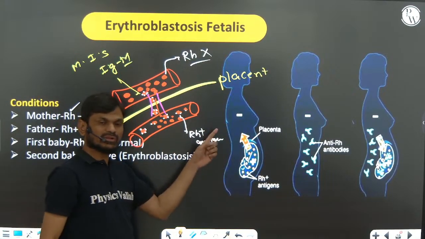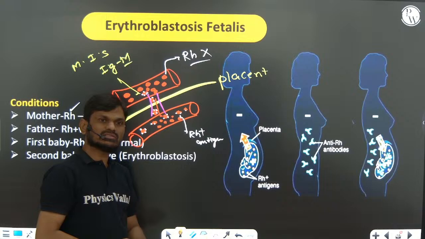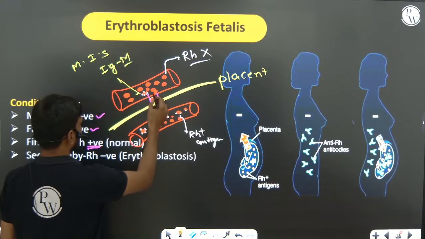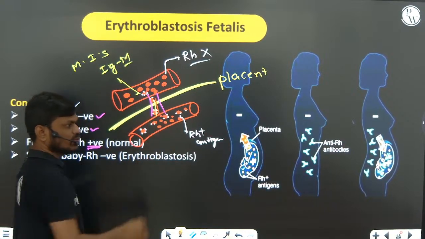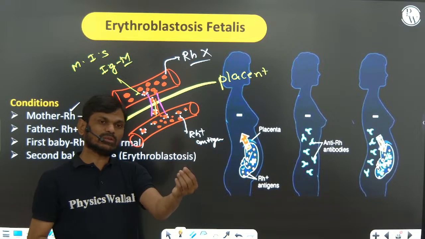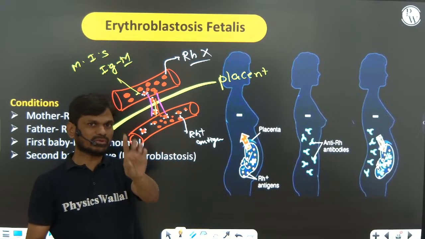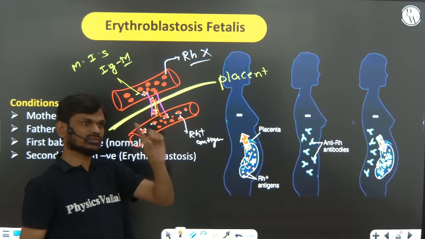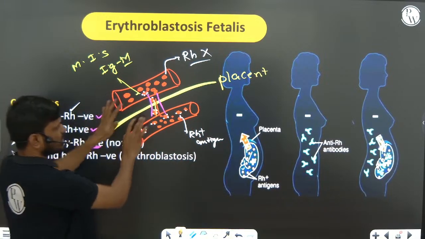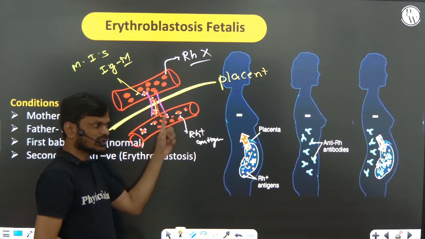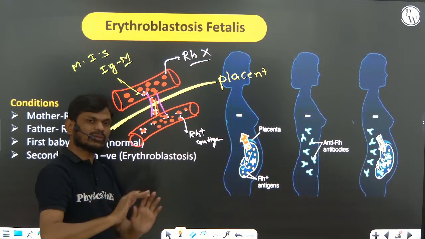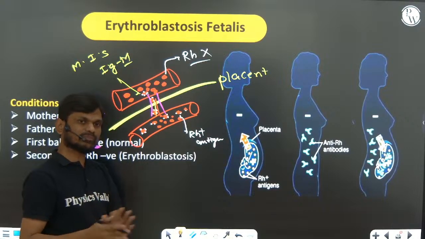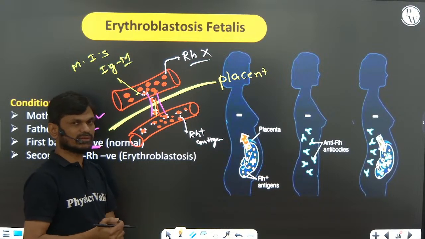IgM is a large antibody that cannot cross the placenta. Whenever we are exposed to a pathogen, the first antibody produced by our body is IgM. Later it converts into IgG. So the first delivery will be safe, nothing will happen.